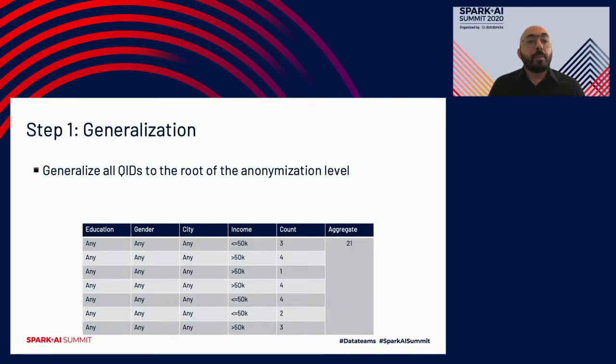Before we start, we need to generalize all the quasi-identifiers to the root of the anonymization level. Any is always the root for all the taxonomy trees. In this particular example, you will see that education, gender, and city are all generalized to the top of the corresponding taxonomy tree, which is any in this case. I'm also maintaining the aggregate for every collection of quasi-identifiers. For example, the count of records with all any is 21, which is basically the whole data set.